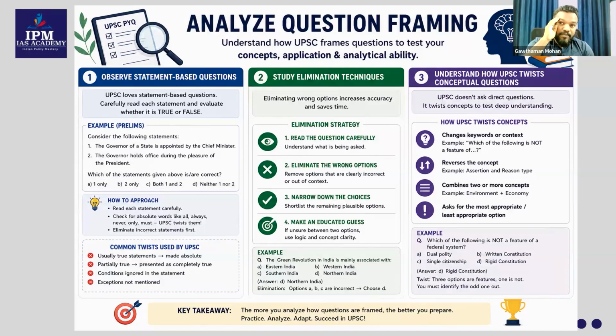We tend to avoid this not, because our brain is like that. We are not going to look at it carefully. We will read it like, which of the following is a feature of the federal system? You just missed that not. This happens in the exam hall also. And that's a trick made by the UPSC. And you will get confused also when this not is getting added.